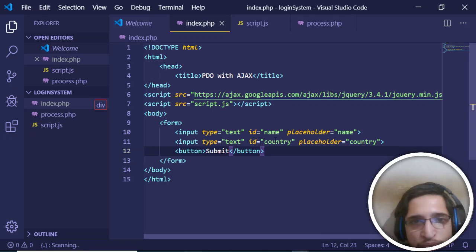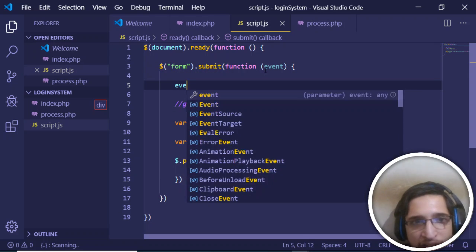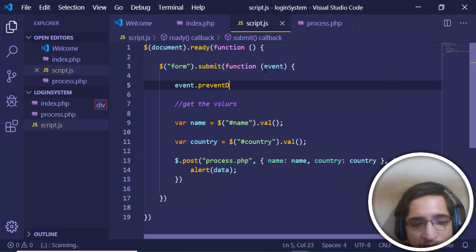Sorry guys, I need to first of all prevent the form from auto submitting, so I need to pass this event here and just write a statement, event.preventDefault.